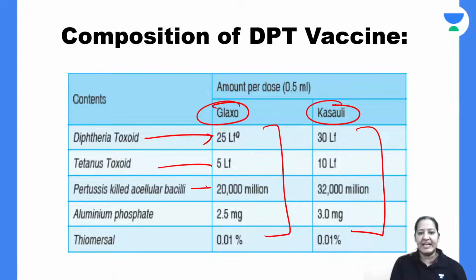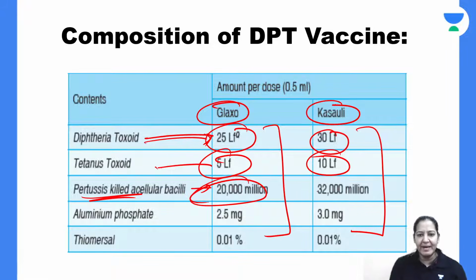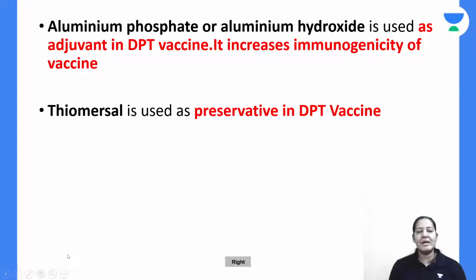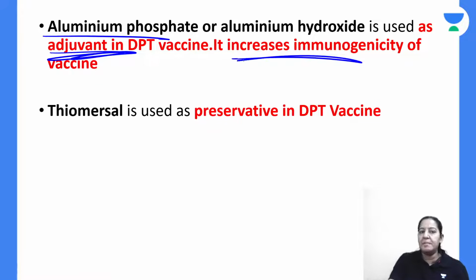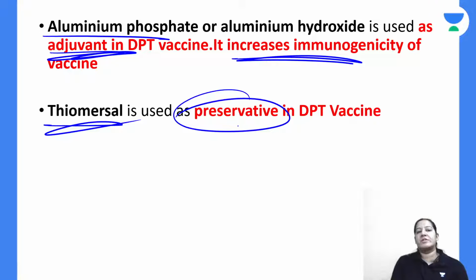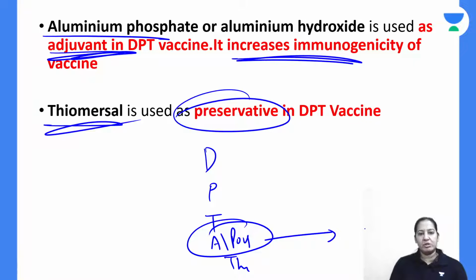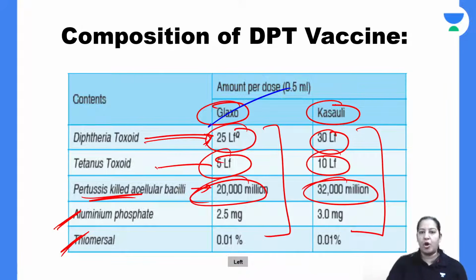D, P and T. See D, it is 25 Lf here and 30 Lf here. See T, it is 5 Lf here and 10 Lf here. And pertussis, it is 20 billion and 32 billion, right? Along with it, we add aluminium phosphate and thimerosal. What is the role of these two? Aluminium phosphate acts as an adjuvant. It increases the immunogenicity of the vaccine, and thimerosal is a preservative. So a total of 5 things we are giving: D, P, T, aluminium phosphate and thimerosal. You should know the doses according to Glaxo and according to Kasoli.